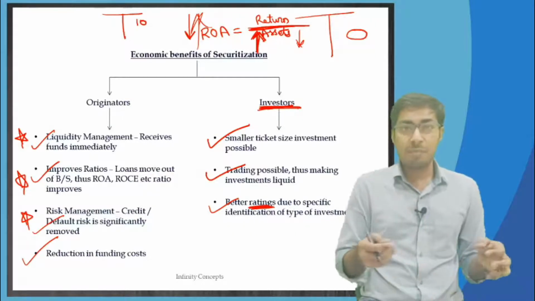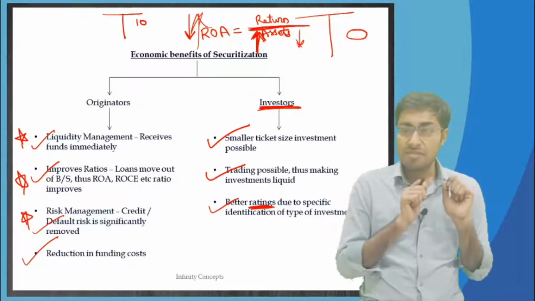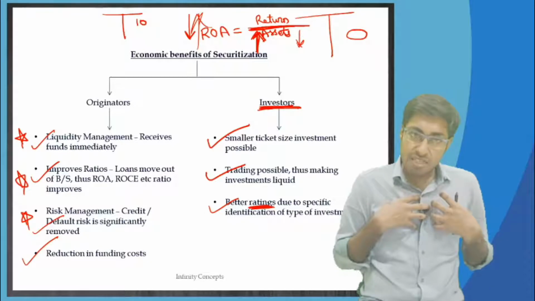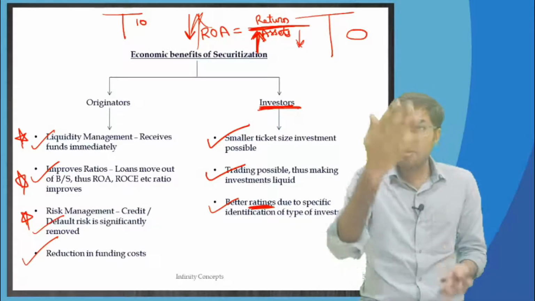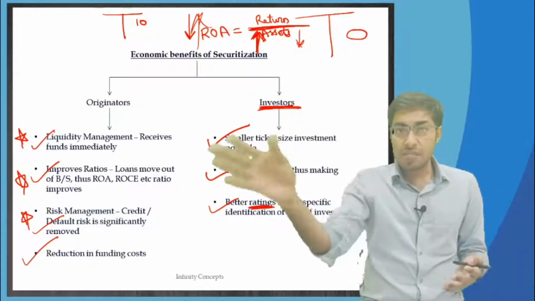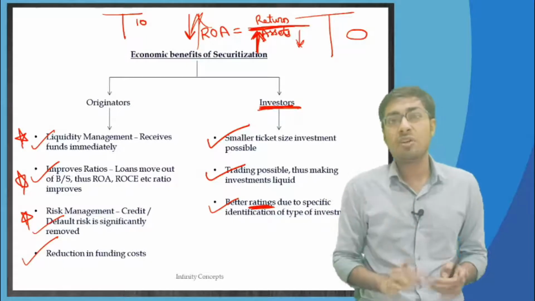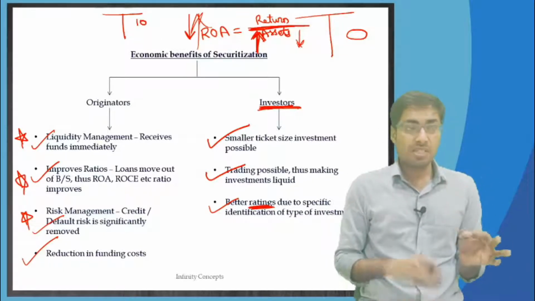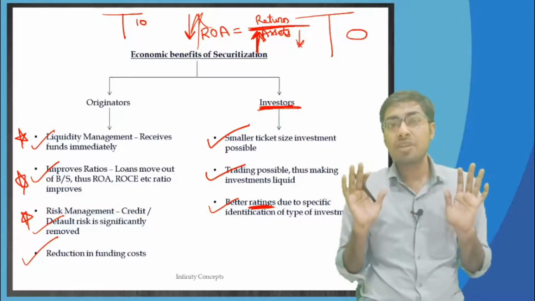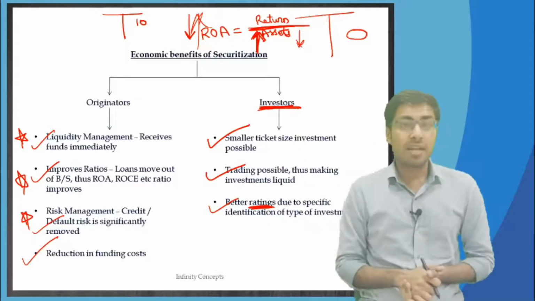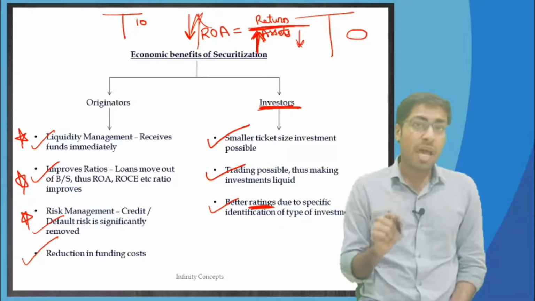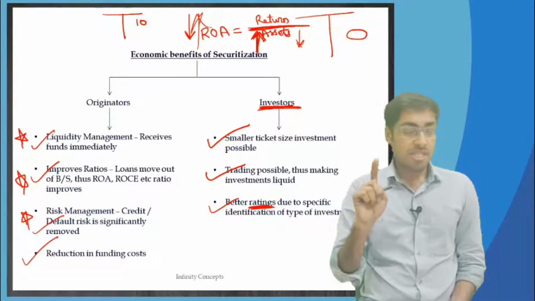So they are going to package a few of the good loans and transfer them to the SPV. SPV is nothing but HDFC Bank Limited's baby only. Till the time they don't find the investors in the market, it is HDFC Bank Limited's baby only. So the SPV is then going to find different investors in the market who want to invest in these particular assets. Obviously HDFC Bank Limited is going to pick only the best of the assets, package them and transfer them to the SPV so that they get investors in the market. So in times of liquidity crunch, this process happens. This is known as the securitization process.